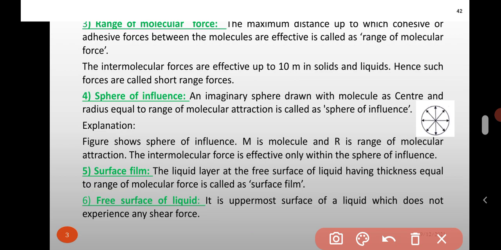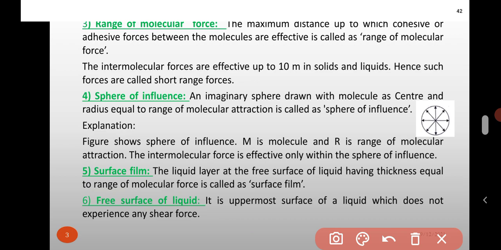Next topic is surface film. The liquid layer at the free surface of a liquid having thickness equal to the range of molecular force is called surface film.